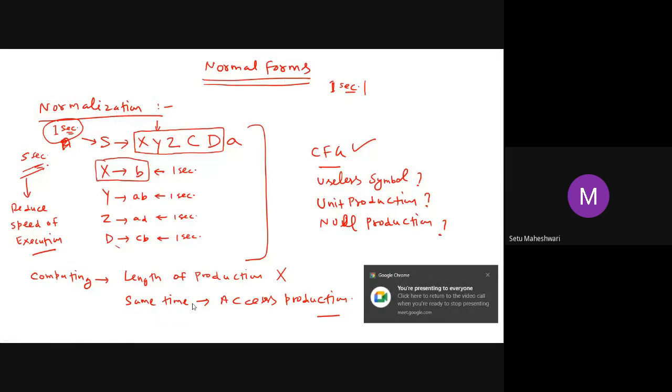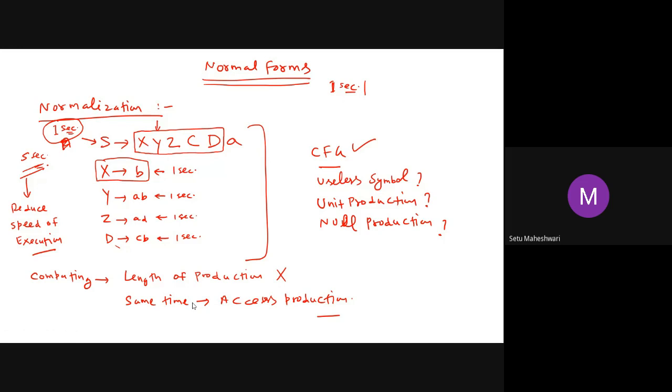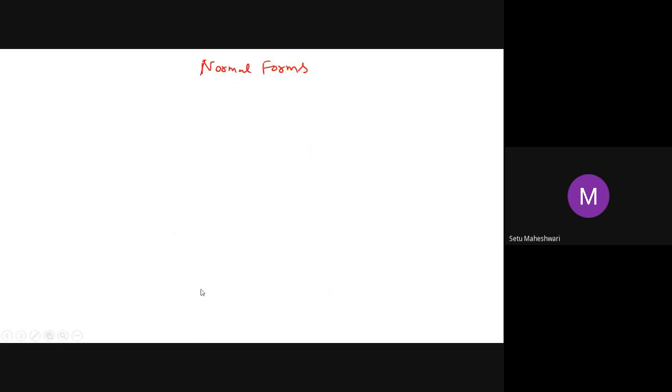So the simple thing is, by using the process of normalization, we convert it into the normal forms. Now we should know what type of normal forms we have. So we have two types of normal forms with us. One is called CNF, one is called GNF.